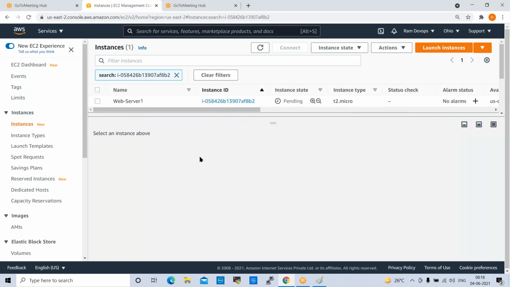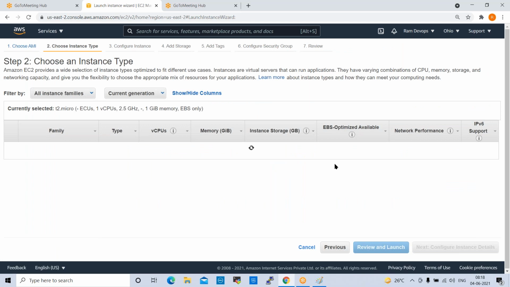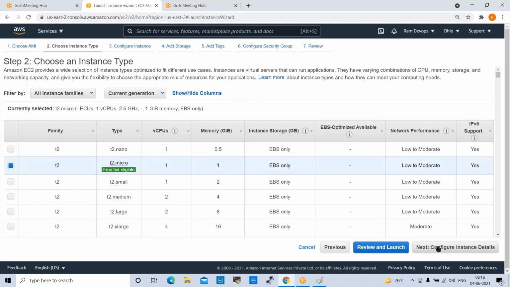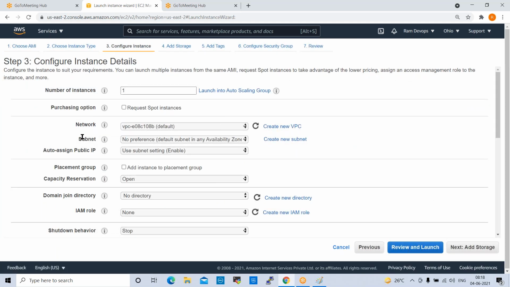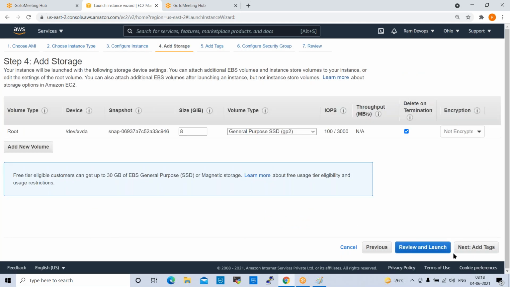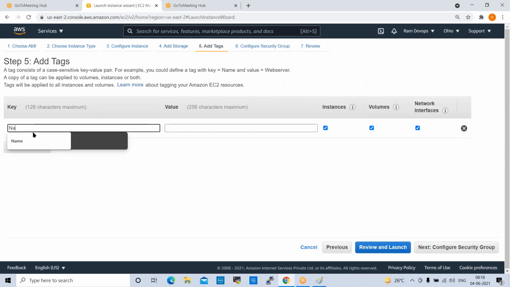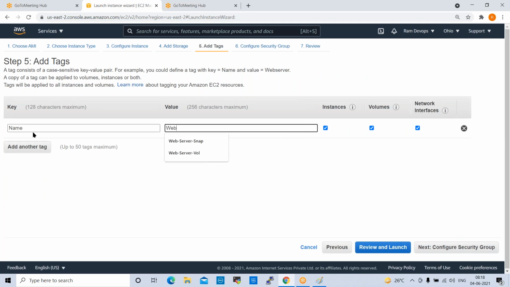So I create one more instance in the 2B availability zone. Select, configure instance, go to subnets here, availability zones, 2B availability zone, add storage, add tags, tag name, web server 2.